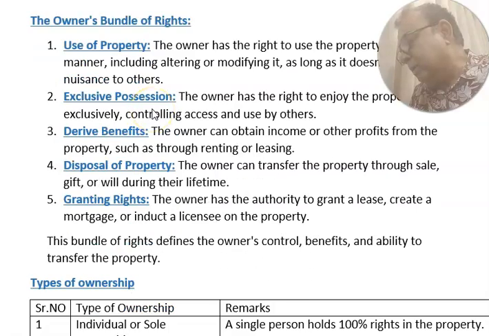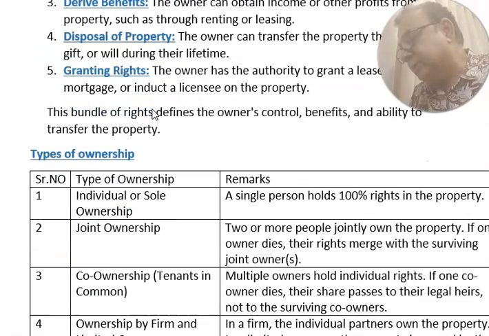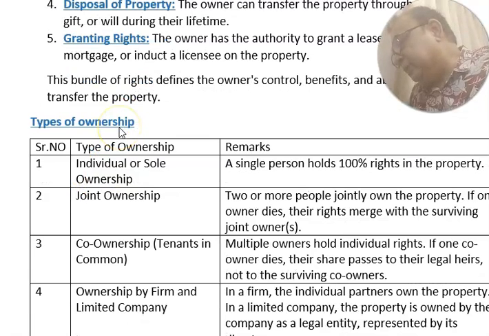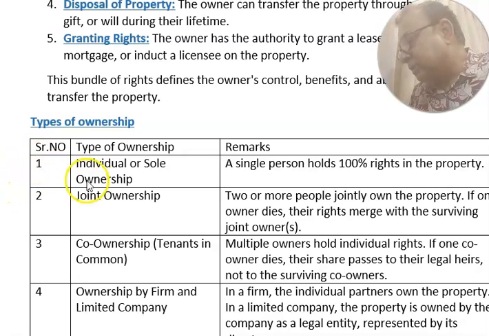And now we go to how many types of ownership there are. For simplification, I have put all the ownership types in tabular form, so it is easy to understand. The first ownership is called individual or sole ownership. A single person holds 100% right in the property. Joint ownership.